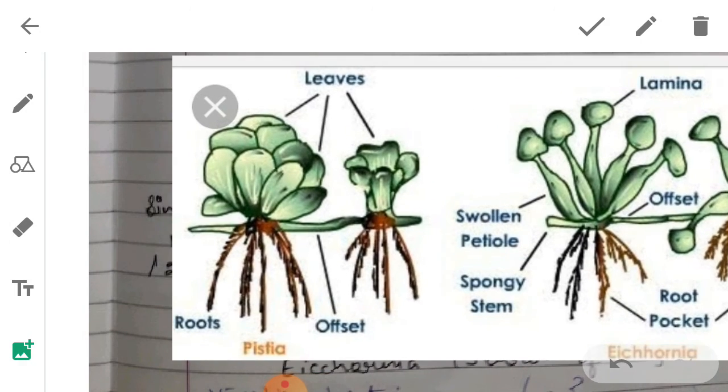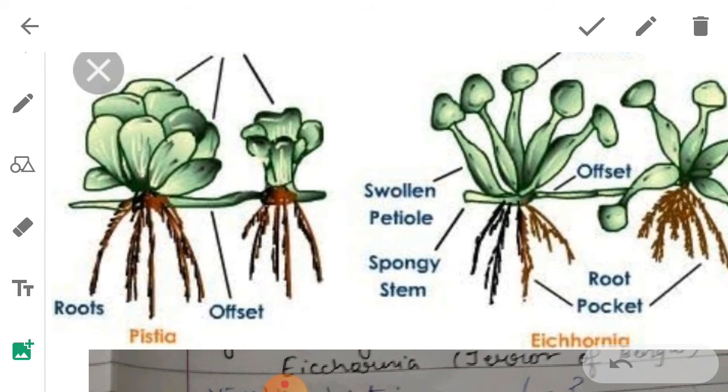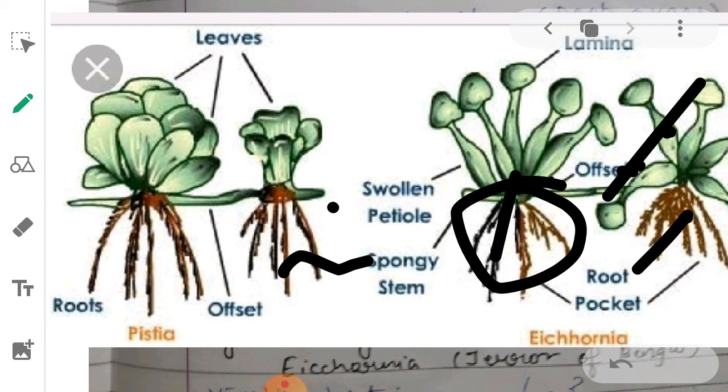Here you can see the Pistia plant. This is the Eichhornia plant, also known as the terror of Bengal. This is the part where stems are present in a cluster, and this is the part where the roots are present in a cluster. Among those stems, one stem is growing horizontally above the ground surface and giving rise to a new plant.